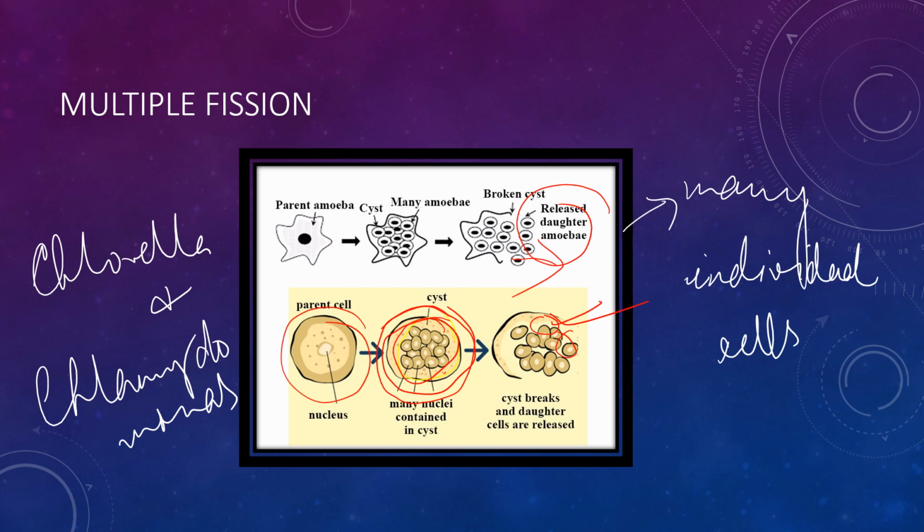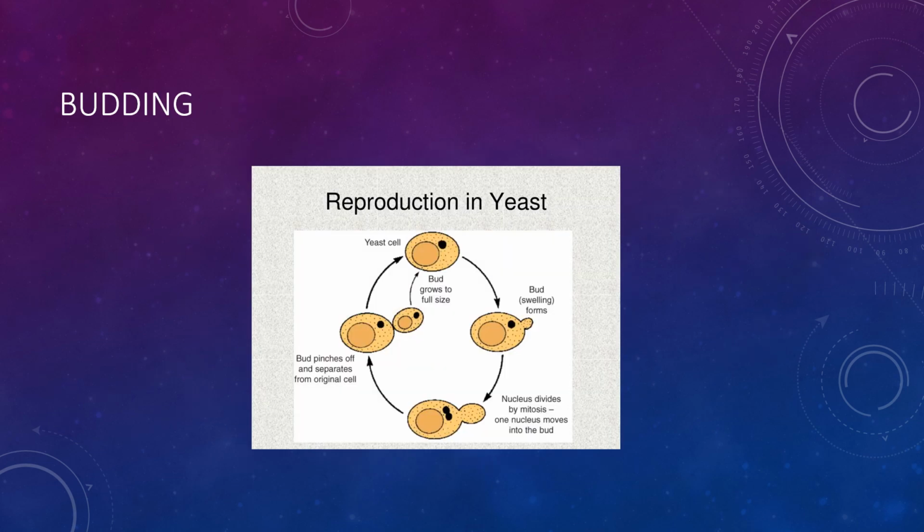Now we will move on with the next type of asexual reproduction, that is budding. This is the third type of process. First we have seen binary fission, then multiple fission, and now budding. In budding, a small bulb-like outgrowth called a bud appears on the body of the organism. The bud develops into a new organism, and finally it gets detached from the parent and leads an independent life.